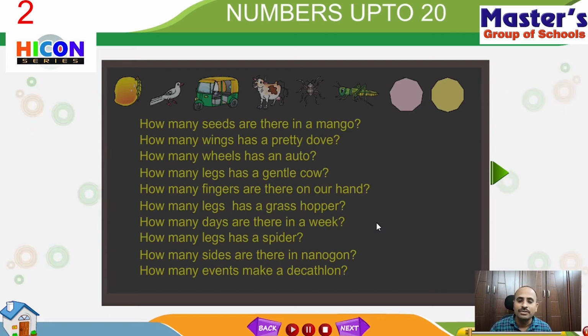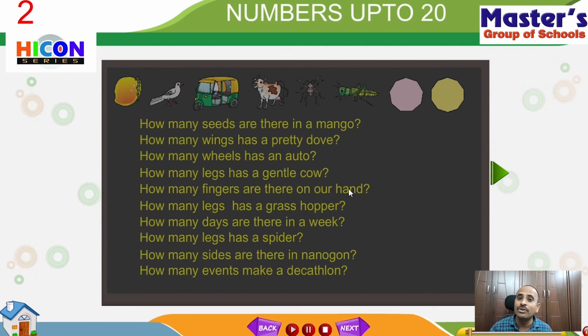So children, this is a small exercise before going on to learn about the numbers from 1 to 20. That means we will learn the numbers just by counting. From this activity we have understood that numbers can be easily learned just by counting. Children, have you ever counted the number of children in your class?